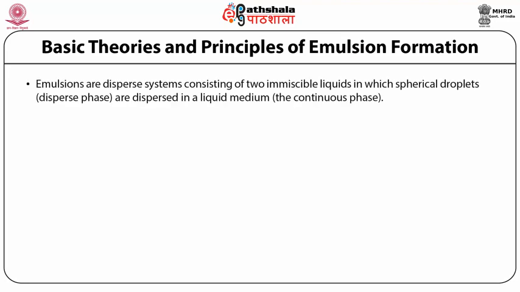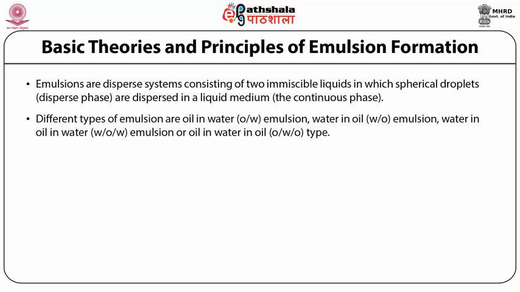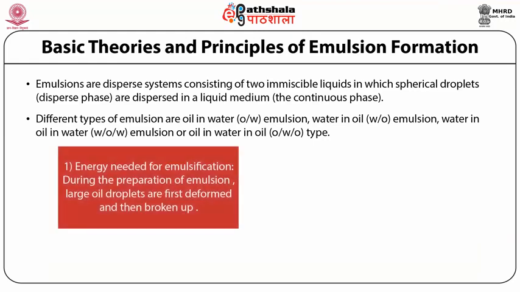Emulsions are dispersed systems, as we have seen, which consist of two immiscible liquids in which spherical droplets, the dispersed phase, are dispersed in a liquid medium, that is the continuous phase. Different types of emulsions we have also seen: oil in water, water in oil, and multiple types like water in oil in water and oil in water in oil, and so on. Why is energy needed for emulsification? To prepare an emulsion from oil phase, water phase, and surfactant, energy is needed.